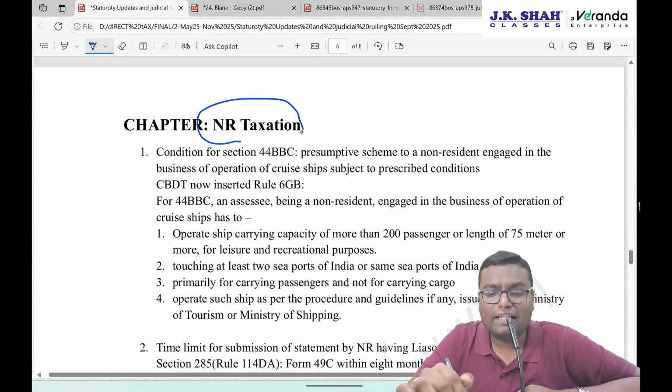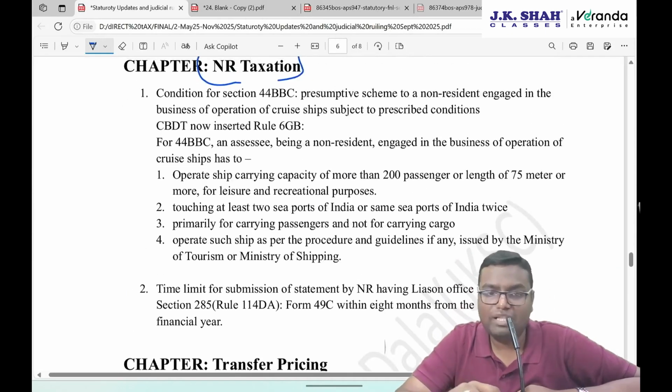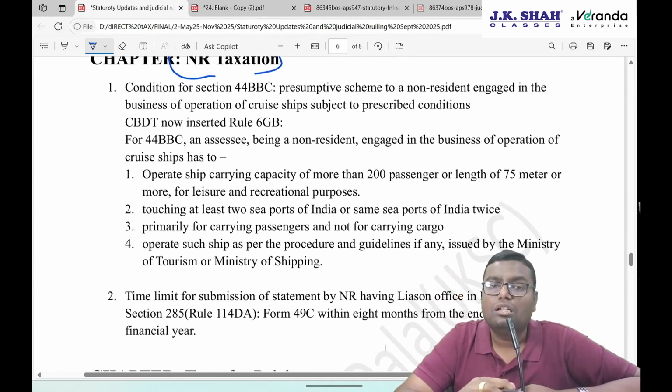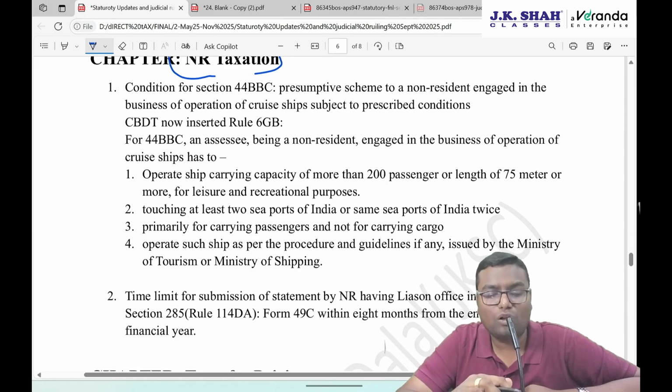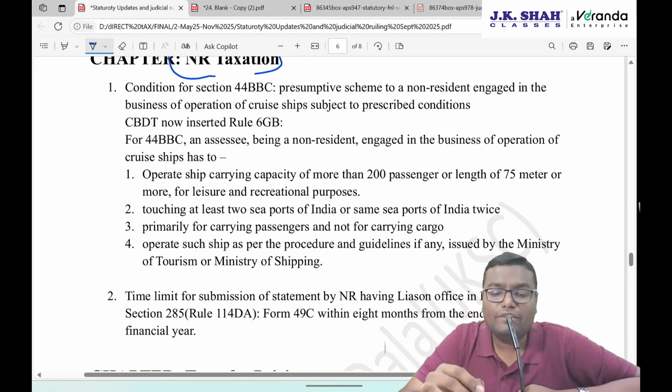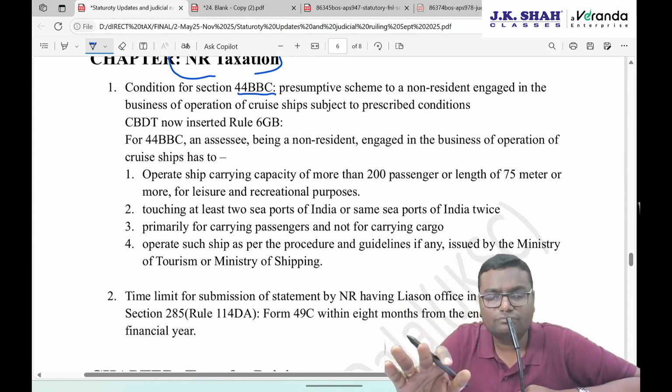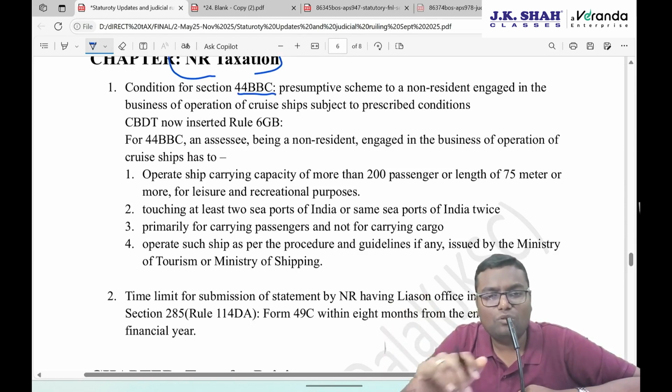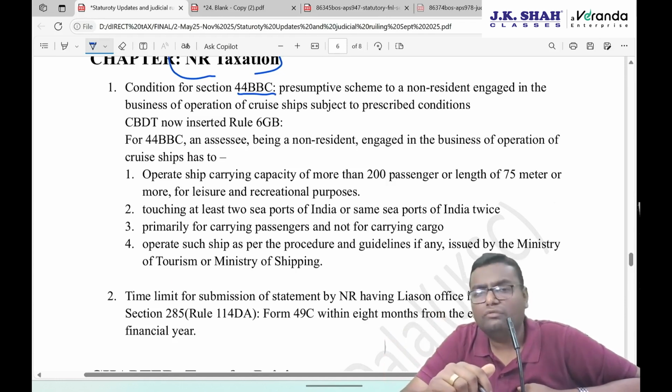Now, with regard to non-resident taxation, there are basically two amendments that you have to remember. In the budget issued on 23rd July 2024, one more presumptive taxation was brought. For a non-resident engaged in cruise ships, a non-resident having business or operation of a cruise ship, section 44BBC is introduced, that whatever is the total receipt of that, you directly disclose 20%. No further PGBP sections are applicable, no further inquiries will be done. 20% is the presumptive rate given in that section, which is already discussed in that amendment lecture.